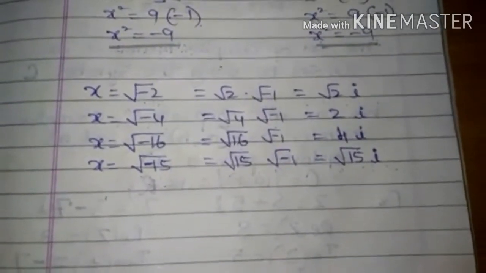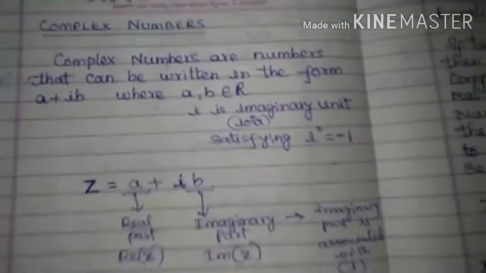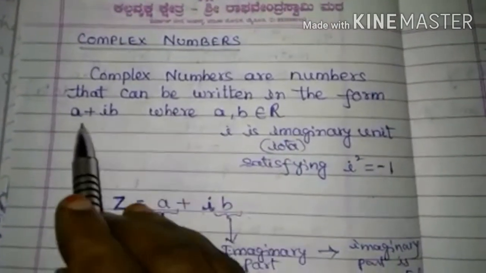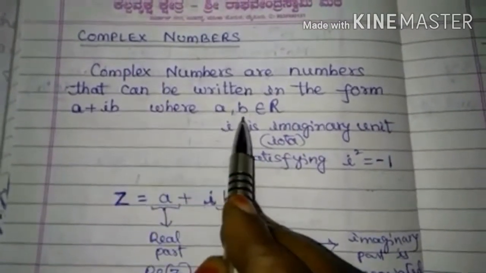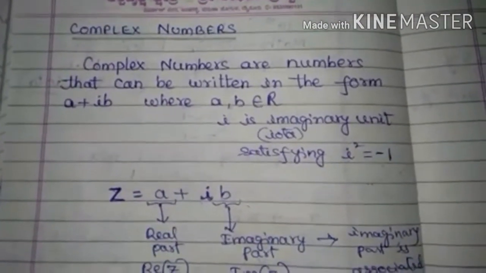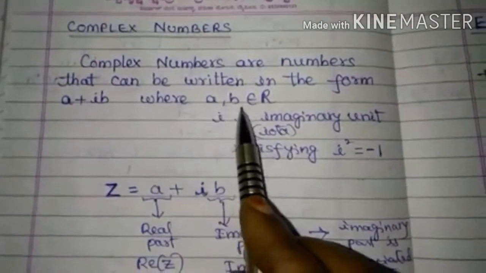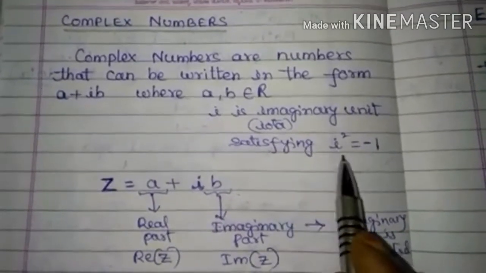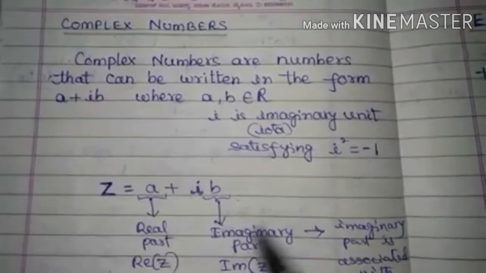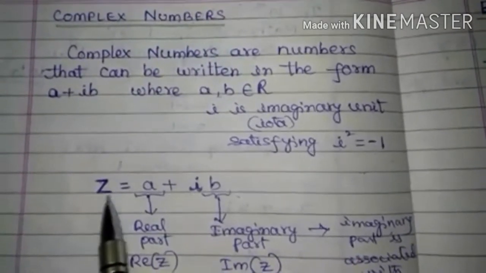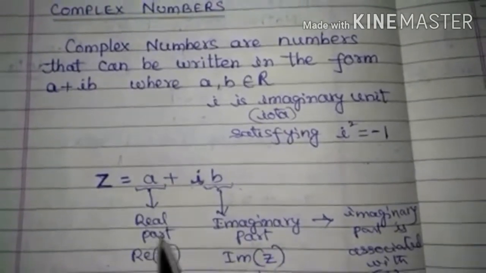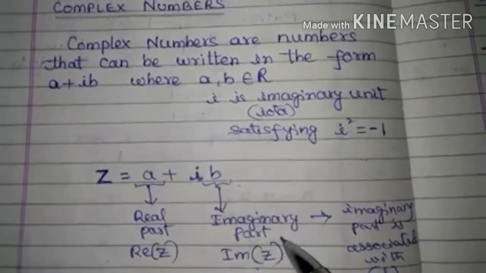Now, the definition of complex numbers. Complex numbers are numbers that can be written in the form a plus ib, where a and b are real numbers. i is the imaginary unit. That means it satisfies i square equal to minus 1. z is a complex number, z is equal to a plus ib. Here a is called the real part and b is called the imaginary part.